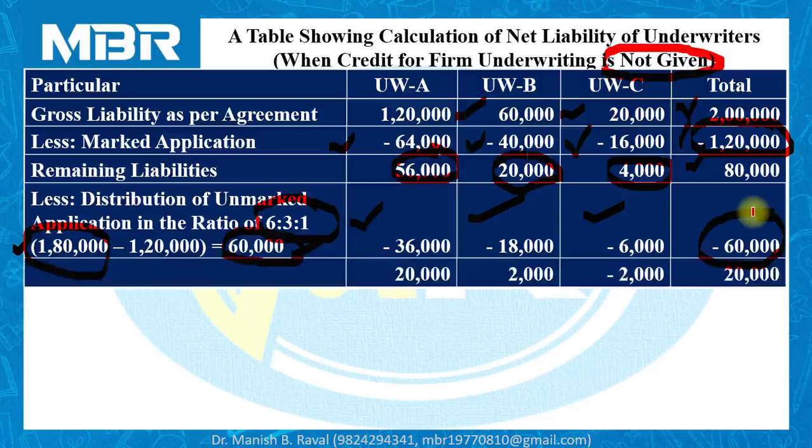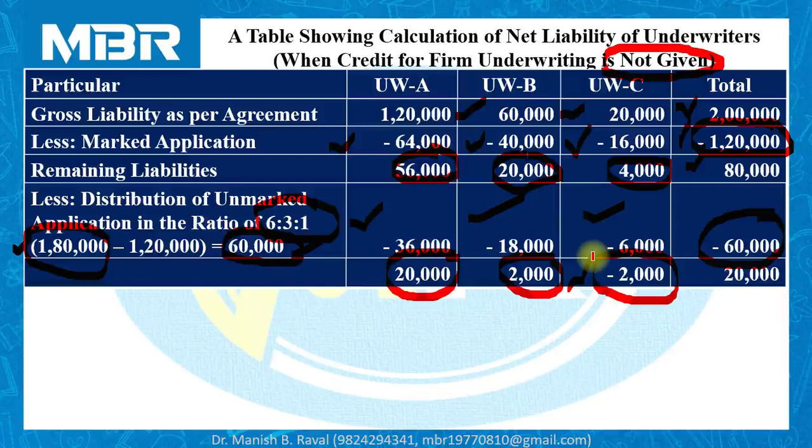Now, liability for underwriter A after distribution of unmarked applications, 20,000 shares. Underwriter B for 2,000 shares. And the account of underwriter C is showing surplus of 2,000 shares.